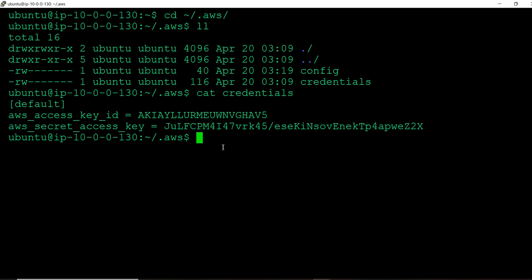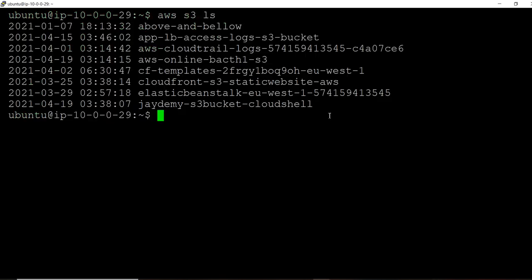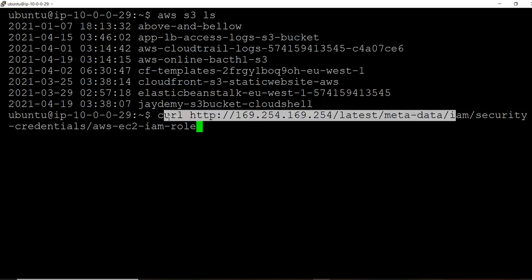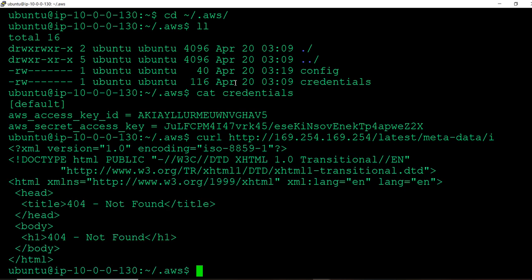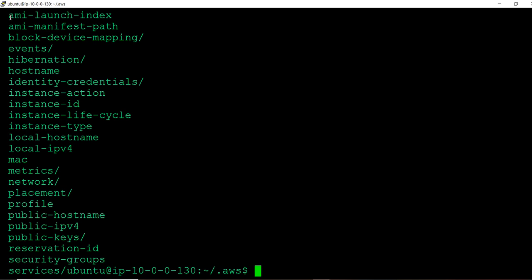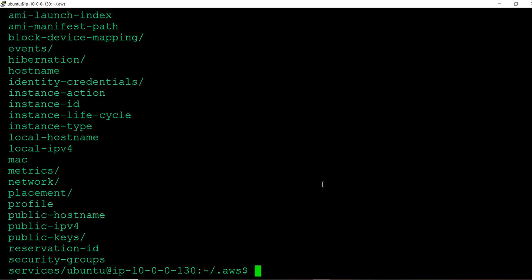So if you see this one, I will use the same command here. Latest metadata. Still metadata I will use. Let us see whether we are getting IAM or not over there. Okay. If you see here, nowhere do you have IAM. IAM is not there because there is no role for this instance.